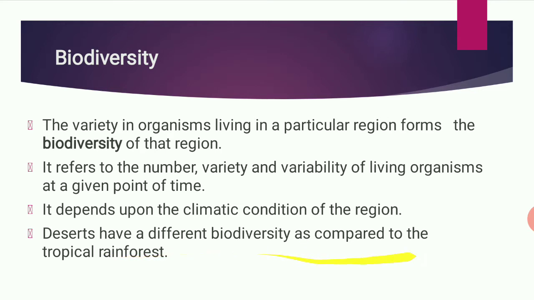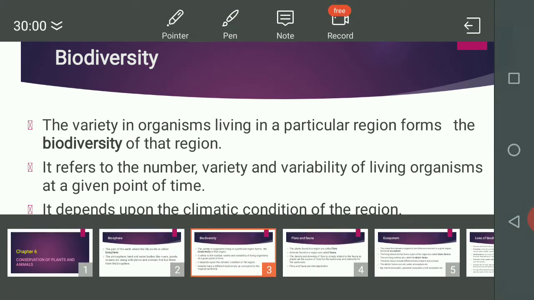Deserts have different biodiversity as compared to tropical rainforest. In deserts, the temperature is very high. In the tropical rainforest, there is continuous rain, so the temperature is lower there. So their biodiversity is different.